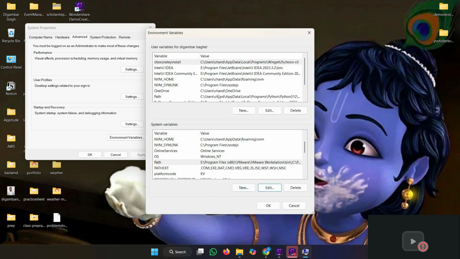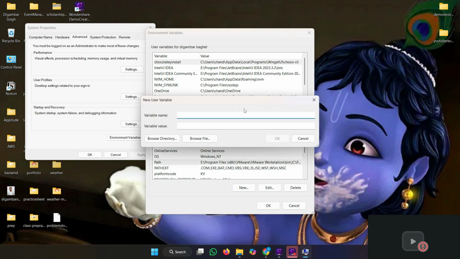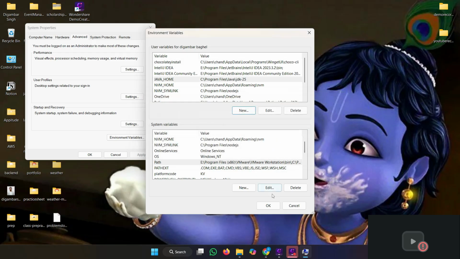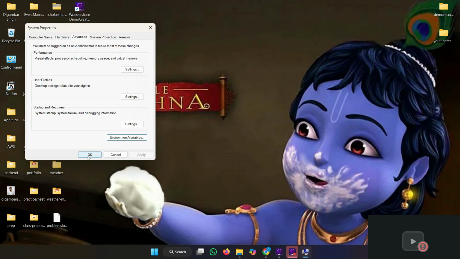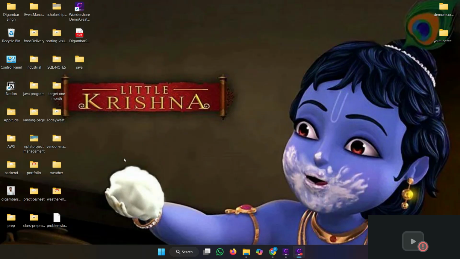Okay. Now we set the home path. In this, choose new, and set JAVA_HOME. Here again paste the path and remove the bin folder, and OK. Then OK, again OK. Now we make the first program of Java.